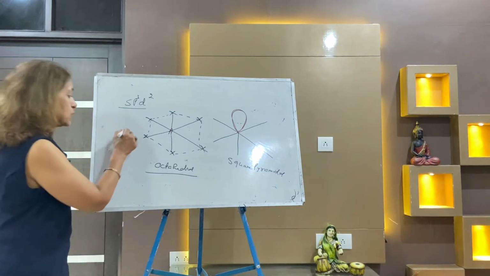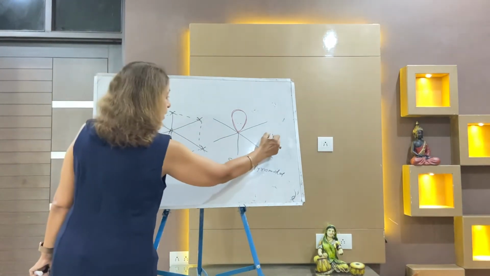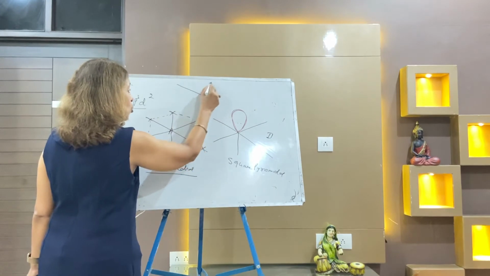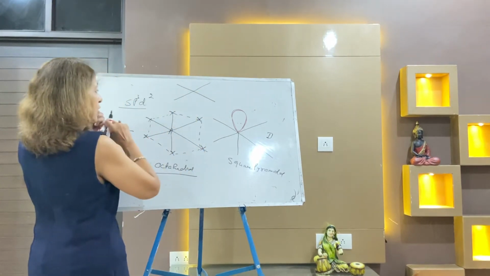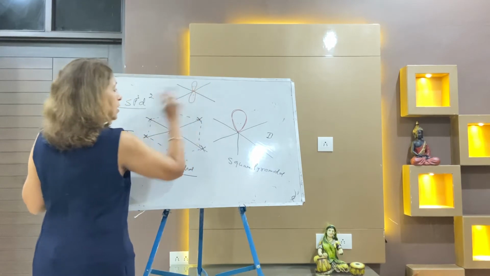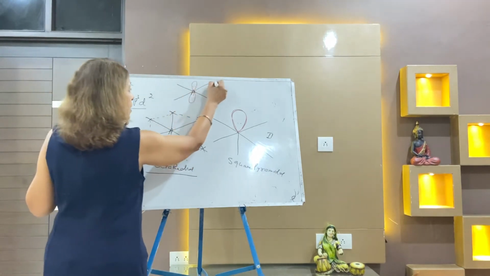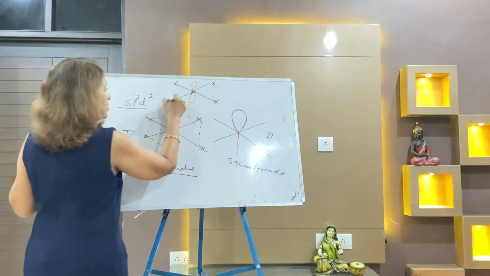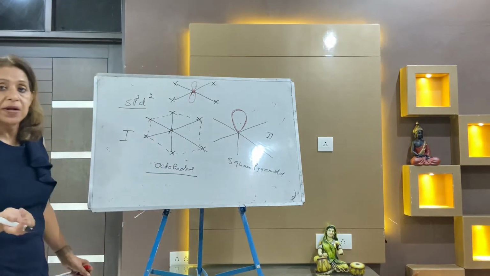Now last is number two, when there are two lone pairs and four bond pairs. Then you will make square planar. Two are the lone pairs, AX4. So this is your square planar geometry.